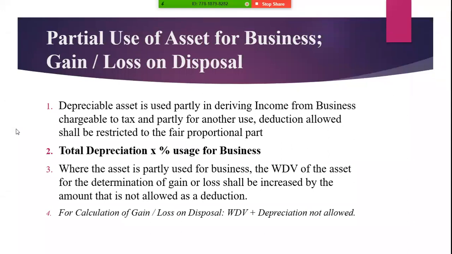The total depreciation calculated on the asset is apportioned according to the percentage used for business. For example, if the asset is used 80% for business purposes, then 80% of the total depreciation goes to the business side. The formula is total depreciation multiplied by the percentage use of business. When the asset is disposed of, the depreciation other than for business purposes will be added to the written down value. The formula for calculation of gain or loss on disposal is written down value plus depreciation not allowed, that is for personal use.